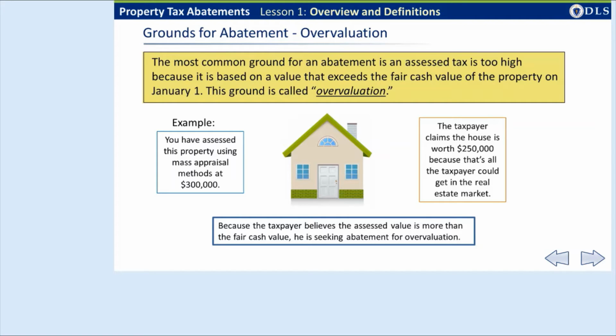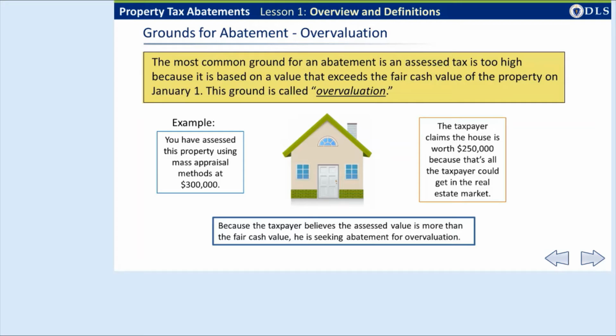In other words, the assessed tax is too high because it was based on the overvaluation of the property. Overvaluation is the ground whenever the taxpayer claims the assessed value of the property is higher than its fair cash valuation, regardless of the reason for the higher value.